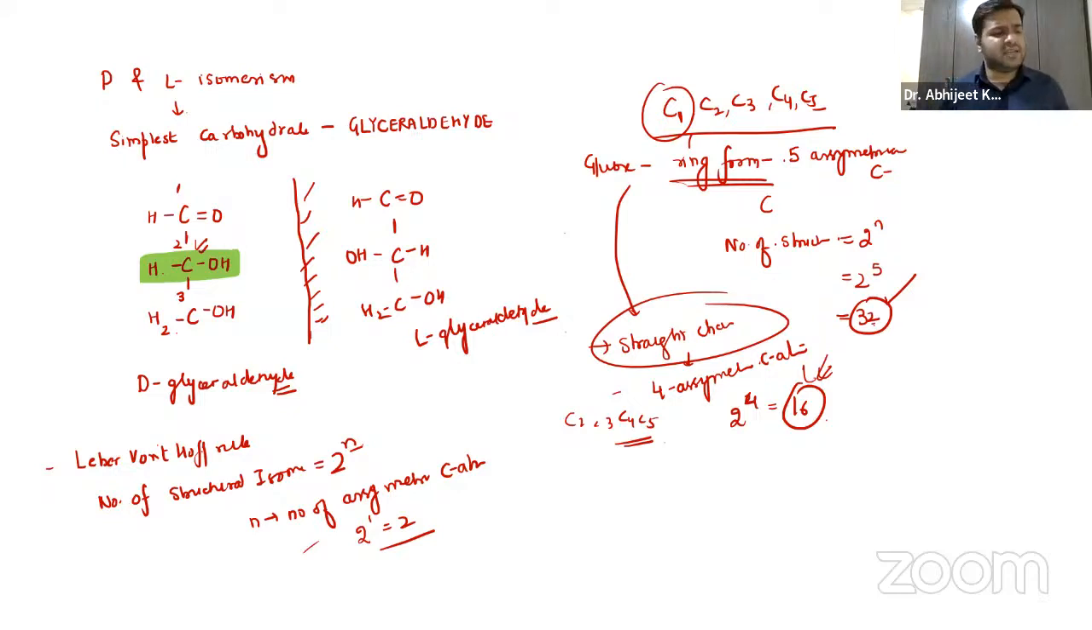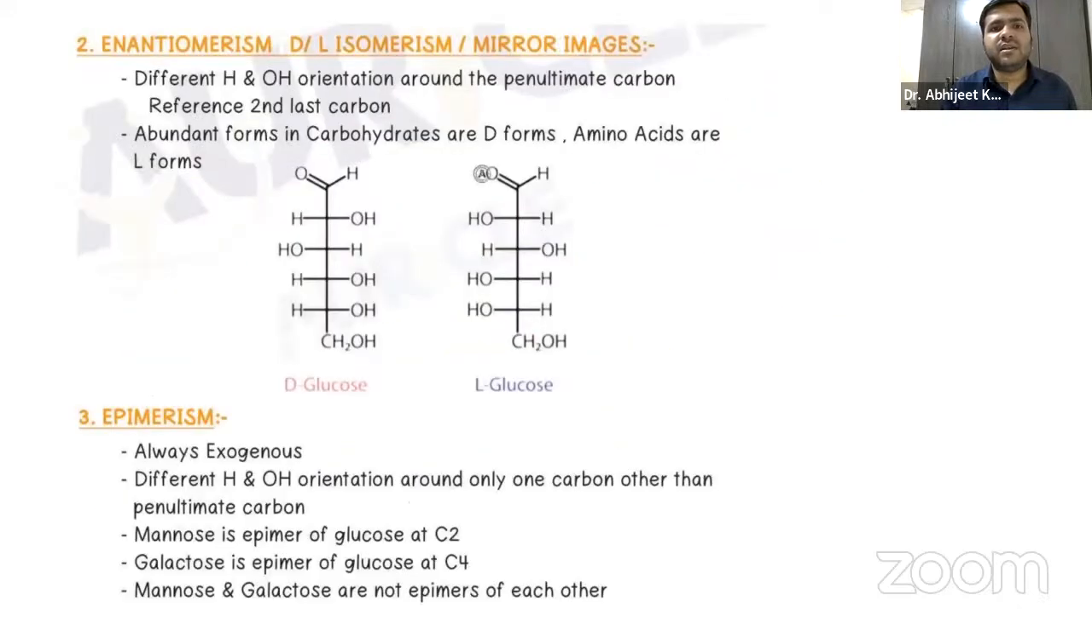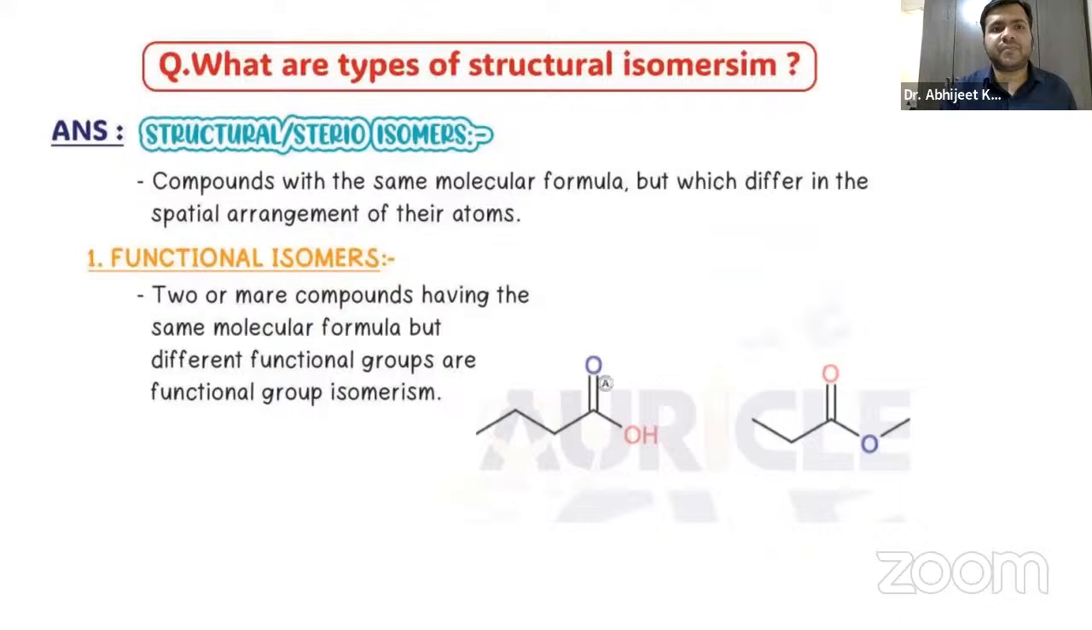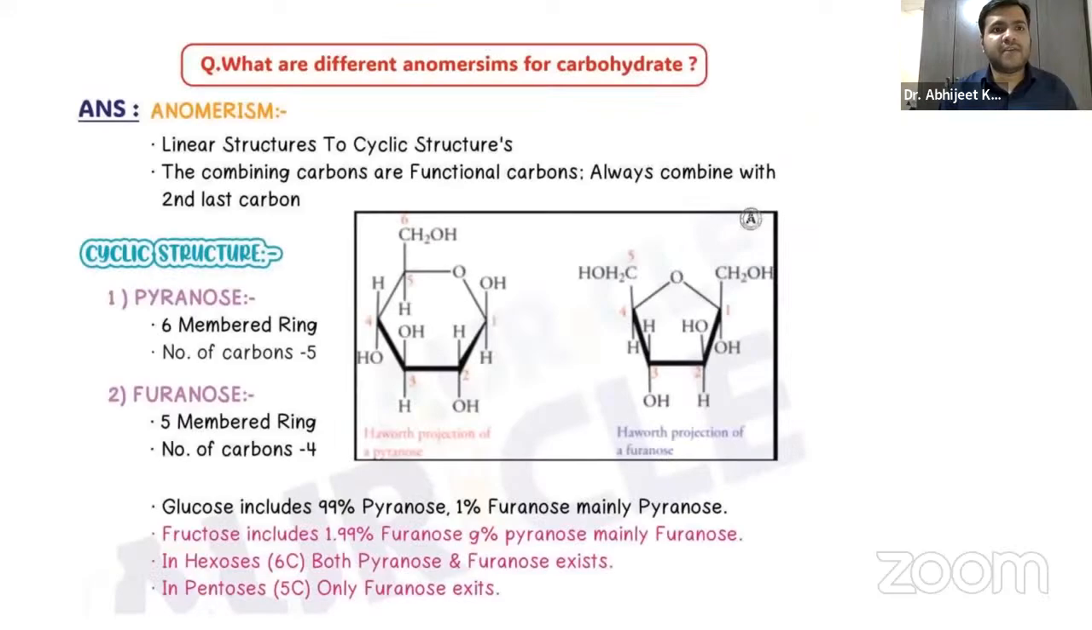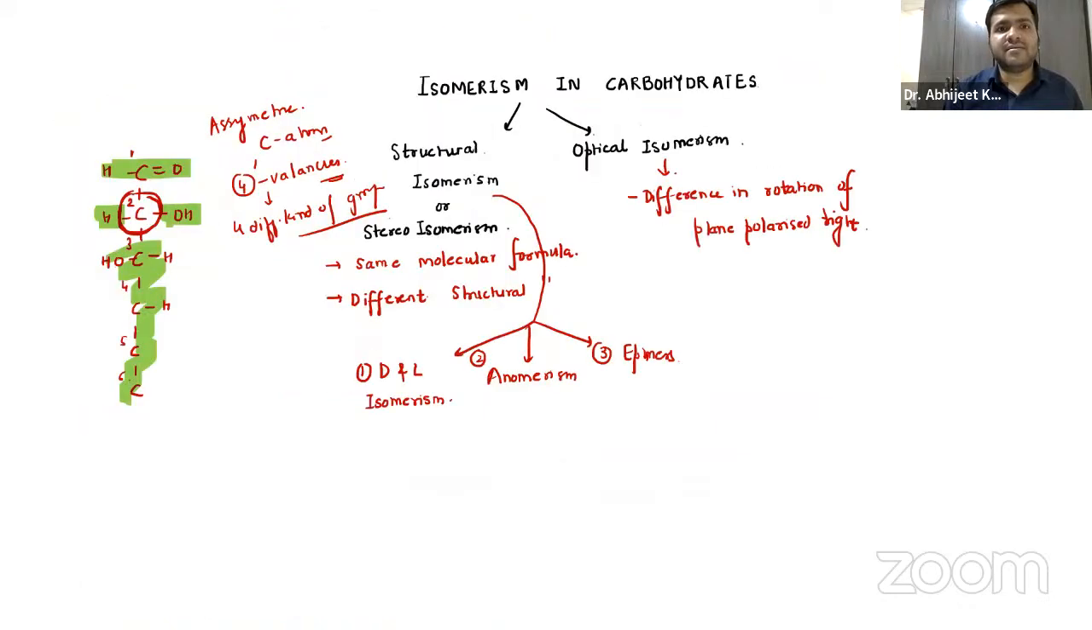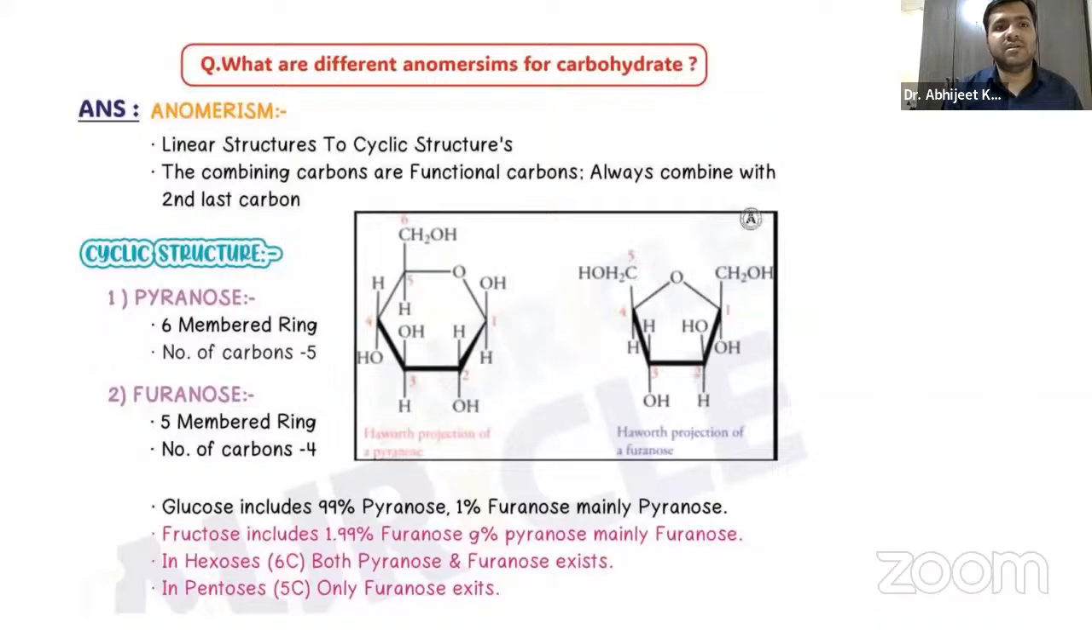So that was about the D and L isomerism. Now, one important part that I have to discuss is anomerism. We have already discussed the D and L isomerism, so now coming on to anomerism, let us discuss it. What is this anomerism?